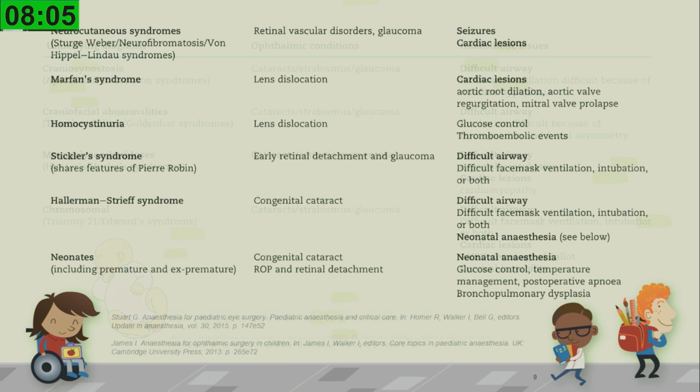And with neonates, including premature and ex-premature neonates, who are associated with a congenital cataract, we have to deal with neonatal anesthesia and their glycemic control, temperature management, and as I said earlier, the chances of apnea of prematurity, and they have bronchopulmonary dysplasia.